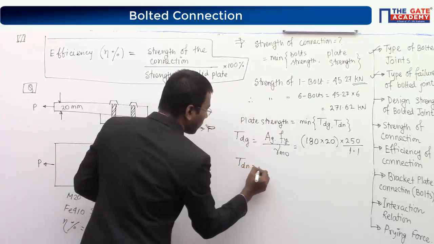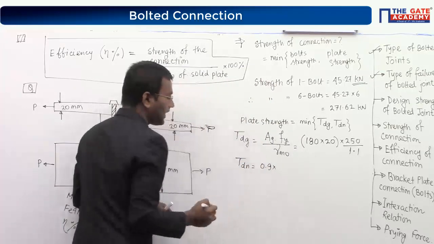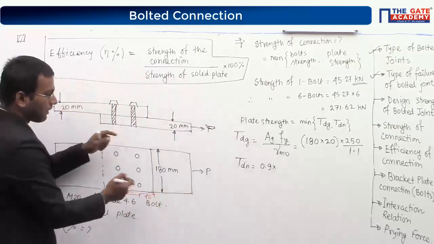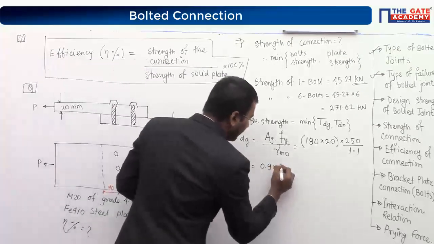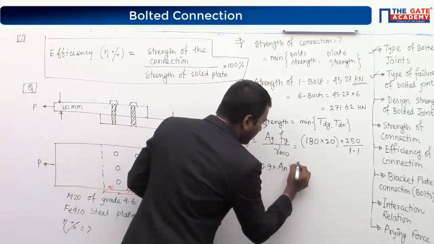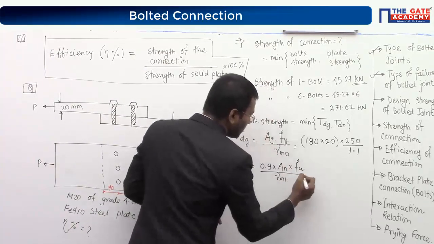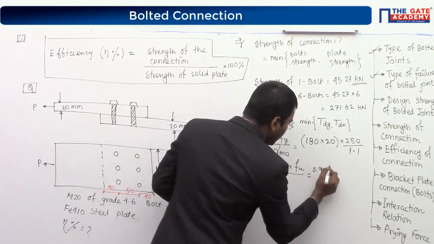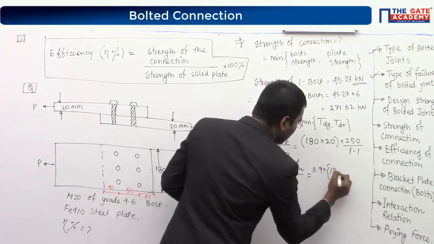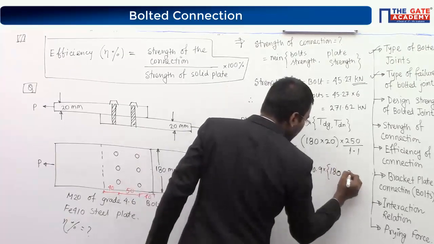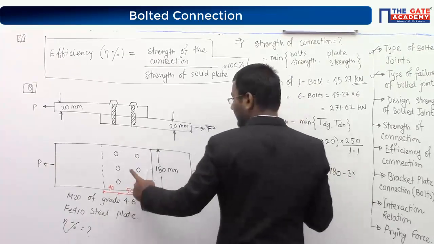Tdn is equal to 0.9 multiplied by An, the net area. Net area means Bn multiplied by T. So I am writing another line: An multiplied by Fu divided by gamma m1, equal to 0.9 into Bn, which is 180 minus 3 bolts in a single row, so 3 multiplied by dh, the hole diameter.